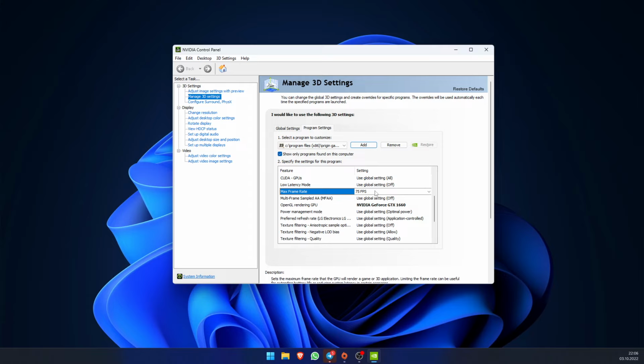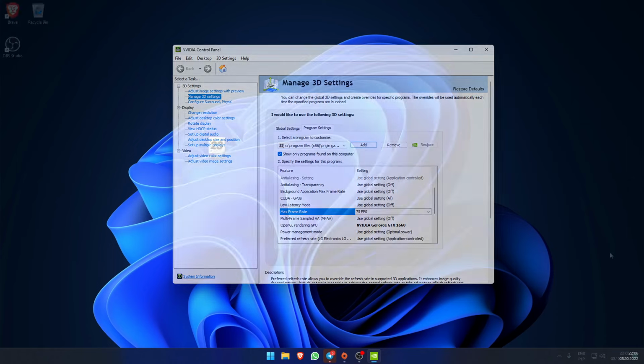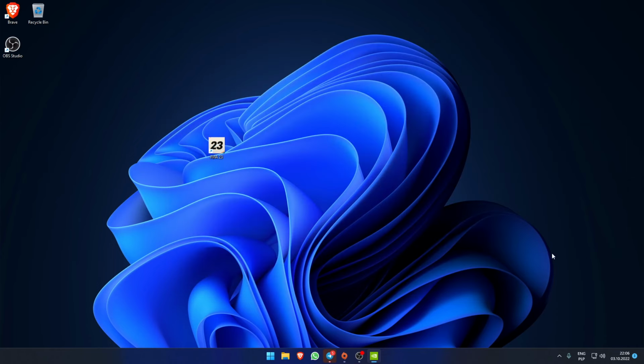When I put in 75 FPS, it's like 86% GPU utilization and the system is fine. I can enjoy the game at 75 FPS. My screen stays at 144 Hz. And yeah, it's all good. I can enjoy the game. So when you add all these settings in Nvidia Control Panel, you can launch the game.